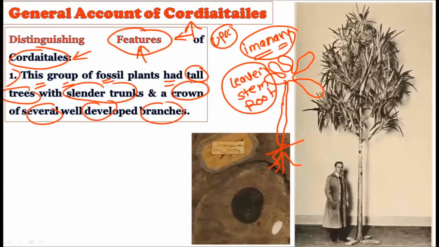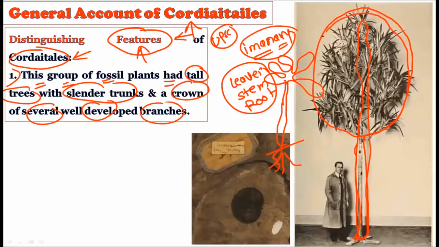The very first thing which is clear about the Cordaitales is that they are very tall plants, almost 100 feet. The stem is slender, like this, and at the apex they show the presence of a crown, like this, and this crown at the apex is supported by the slender stem.